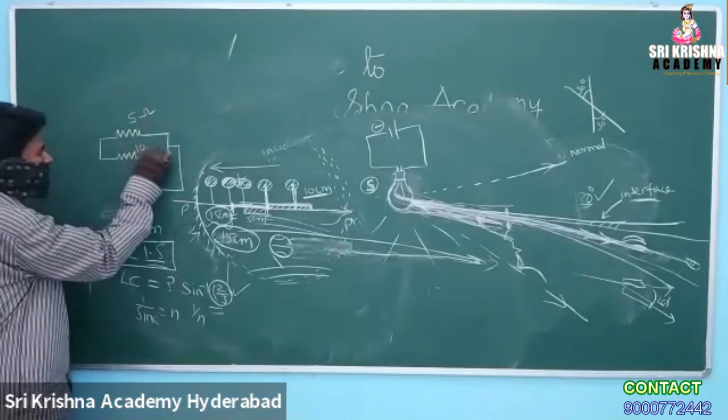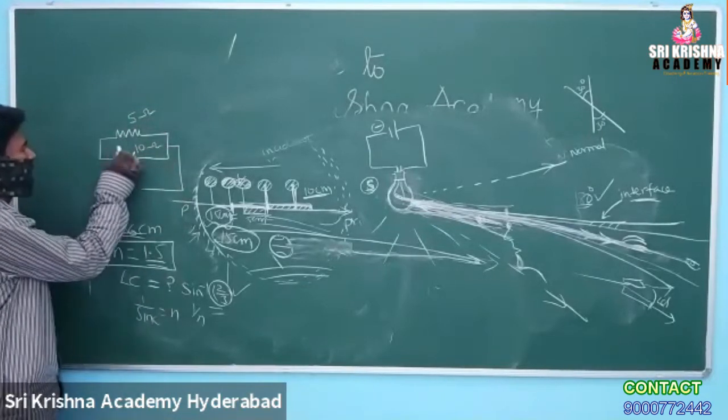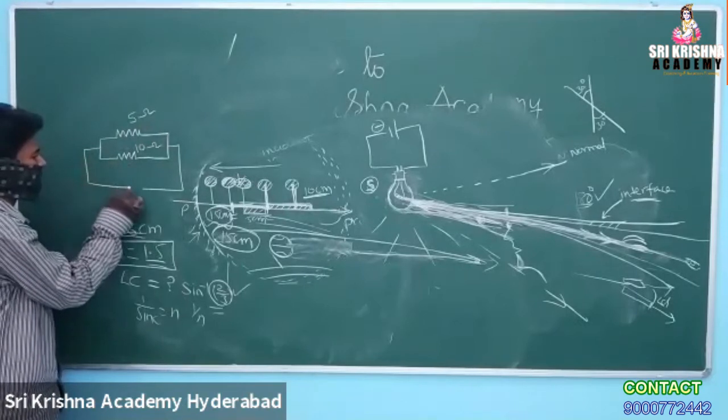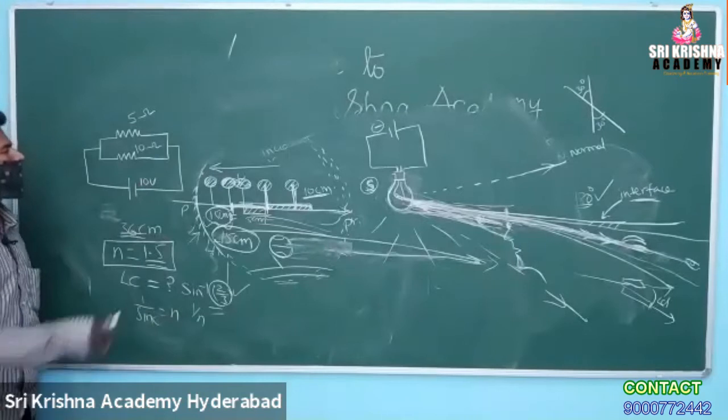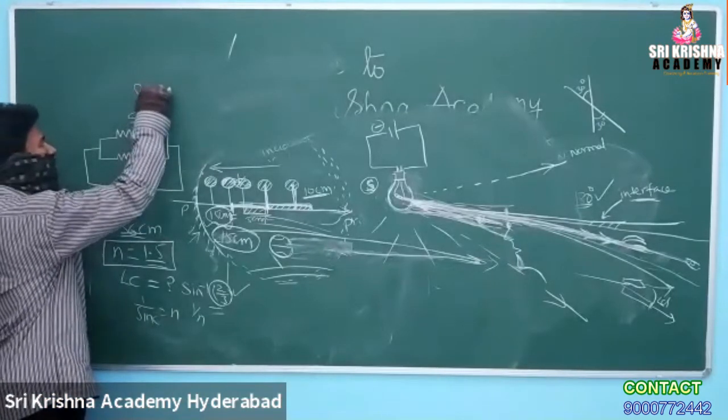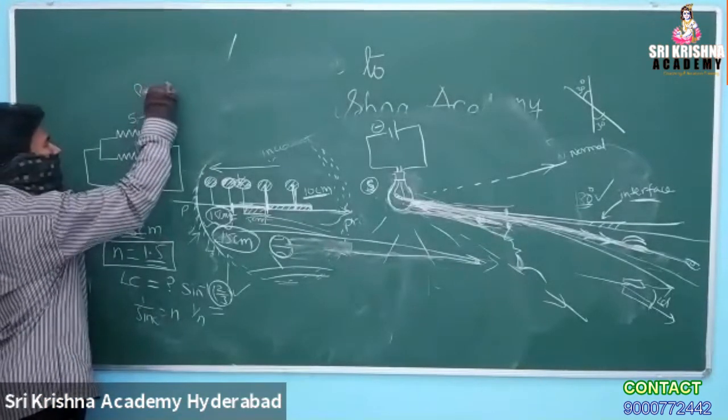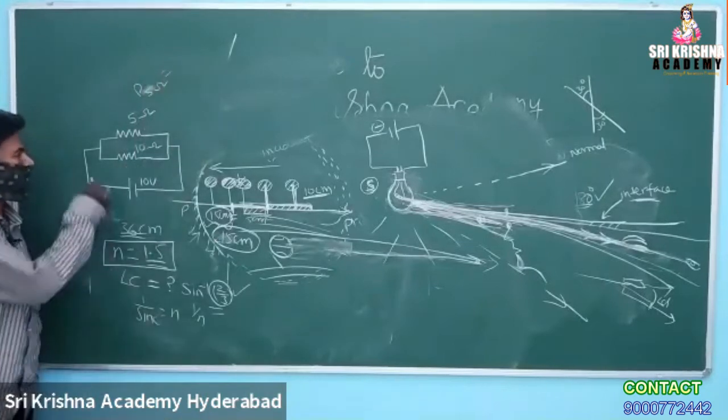The question asked is this: this is 5 ohm, this is 10 ohm. What is the power in the 5 ohm resistance?